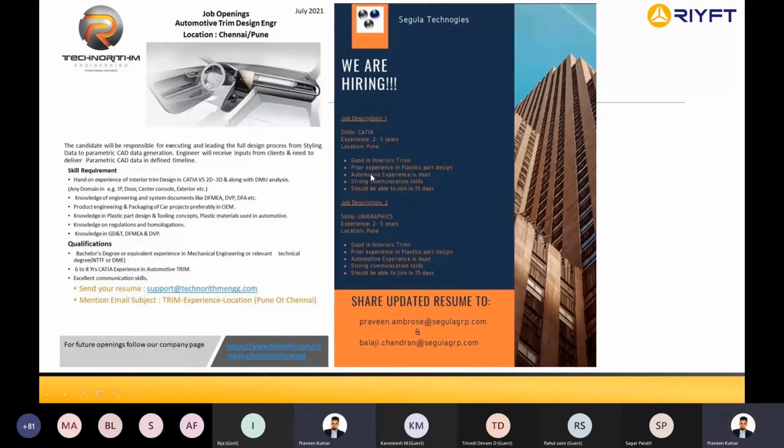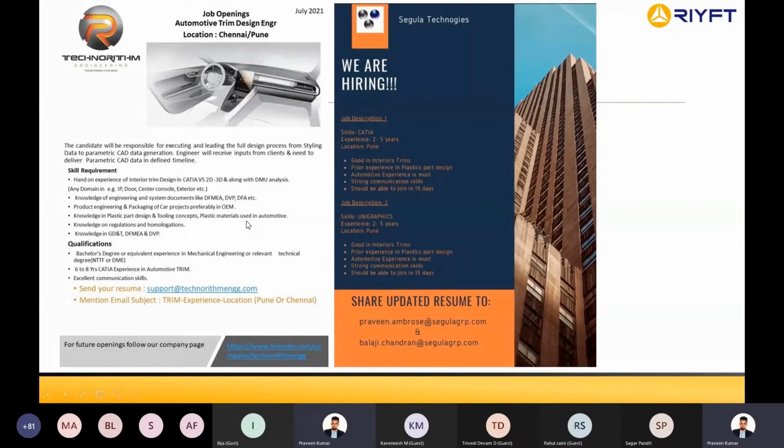That keyword, there's a keyword. You should show that you have some experience, or that you have knowledge of plastic trim parts. You can explain some fender part or B pillar part that you have already done. Automotive experience is a must. Strong communication skills, should be able to join in 5 days. See, GD&T, DFMEA, these are keywords here. You have packaging knowledge. If you have all these, these are keywords.